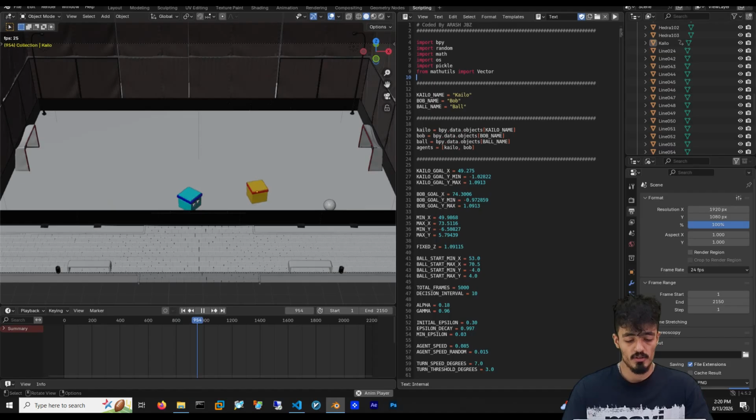The most important part is the random ball position, because every time the simulation starts, the ball receives a new random X and Y position. The values are ball start minimum X and ball start minimum Y, and the same for maximum X and Y. They define the area where the ball is allowed to spawn. And let's see what happens at the end.